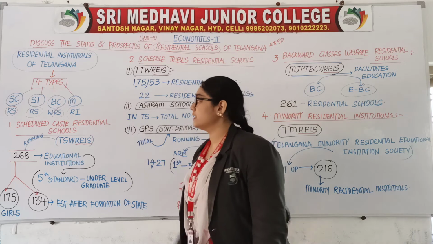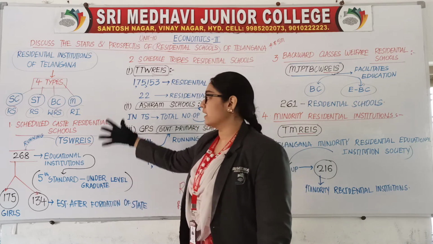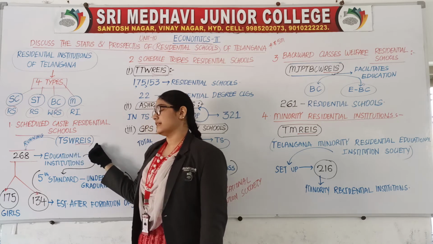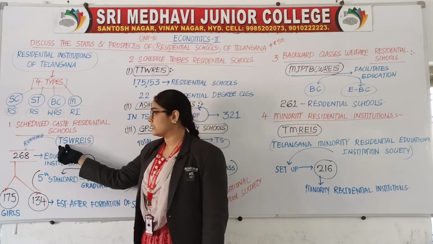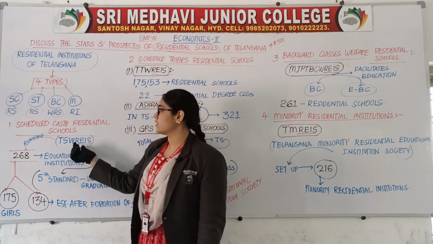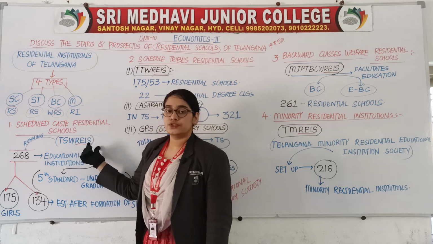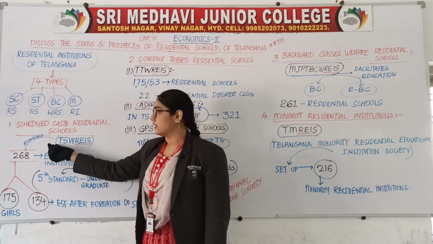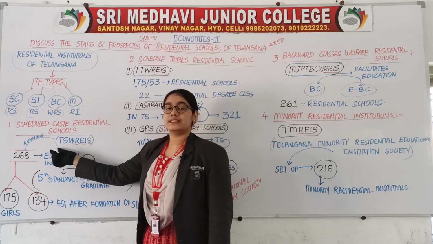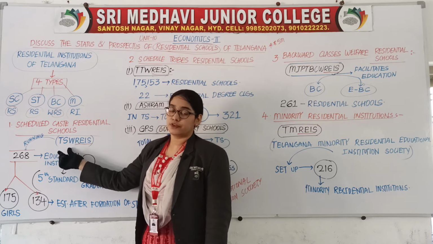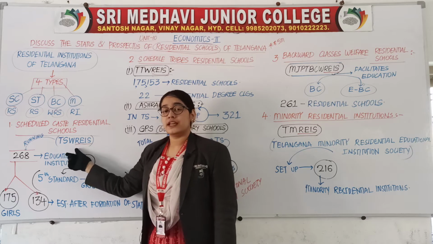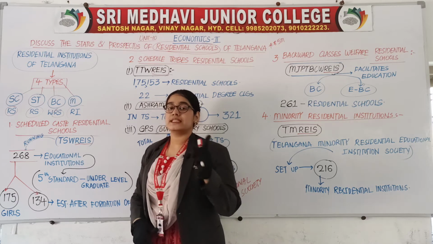Let us go with the first side heading. Let us start our topic now. TSWREIS, Telangana State Welfare Residential Educational Institution Society. TSW means Telangana State Welfare.